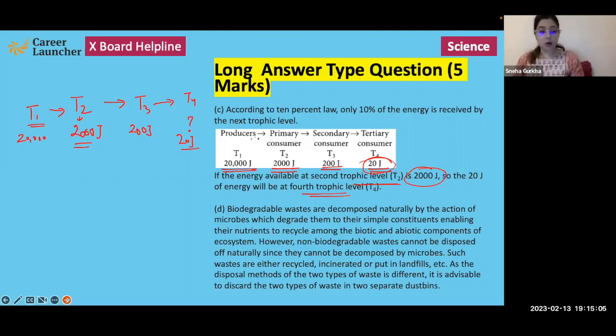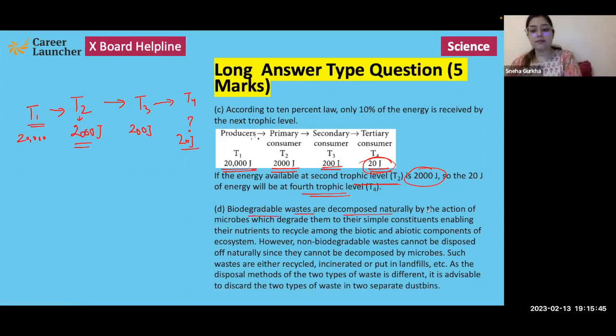They can be burnt off, dumped into landfills, or they can be recycled if it is a recyclable type of waste. So basically the approach that we follow for disposing of biodegradable and non-biodegradable waste is different. The methods of disposal of these two wastes are completely different. And because the methods of disposal are different, therefore for ease and for convenience, these two wastes should be thrown away in different dustbins. So let's have a look at the answer.